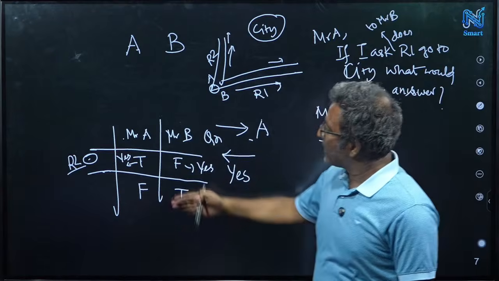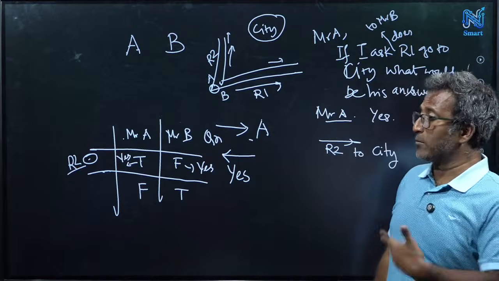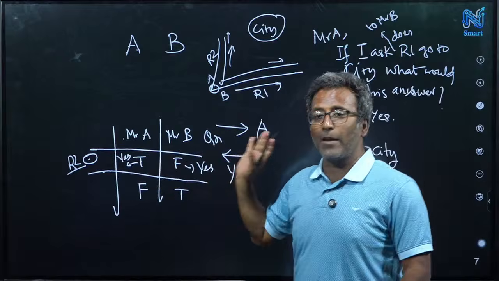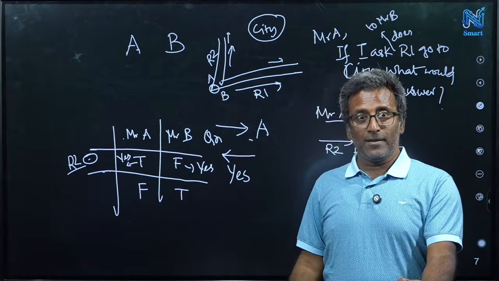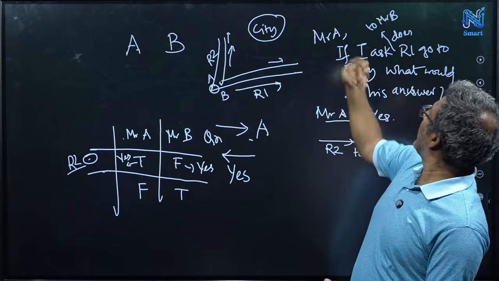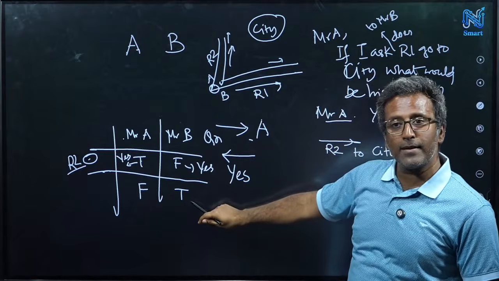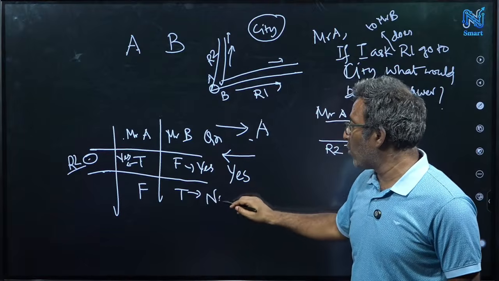Okay? Now let's see what happens in the other case. If in the other case it becomes road 1, then again I will be in trouble. If it is again road 2, then I am done. So here I am asking a false person. If I ask whether road 1 is the right road or not to Mr. B, who is the true man, he must say no. So his actual answer will be no.